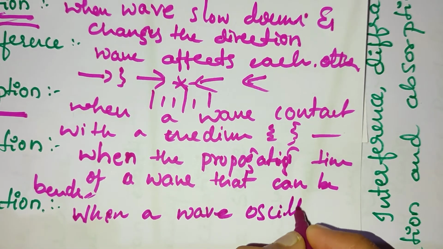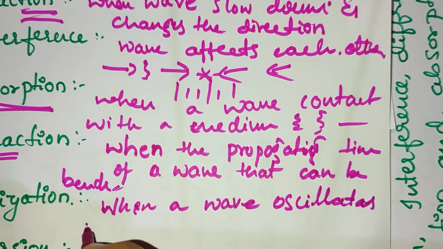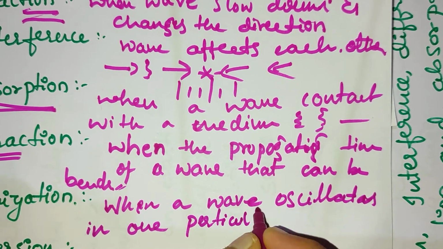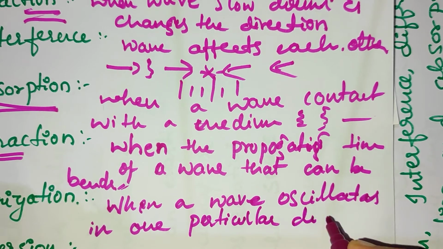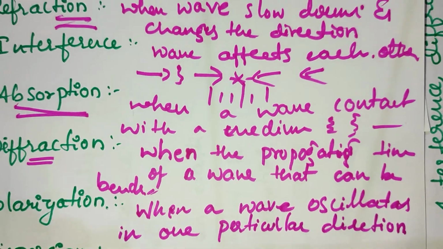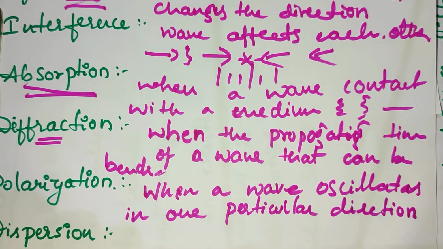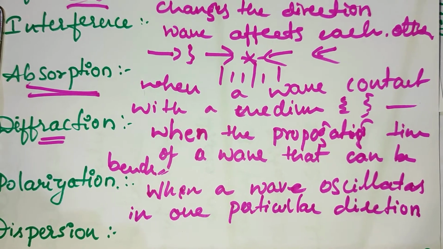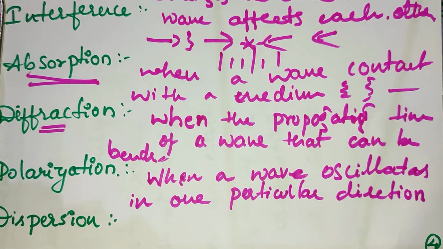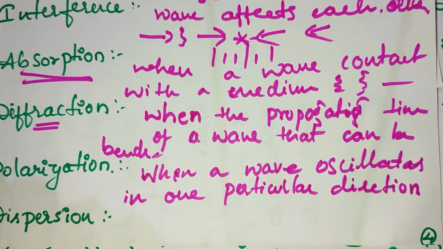Polarization is a property applying to transverse waves that specifies the geometrical orientation of the oscillations.